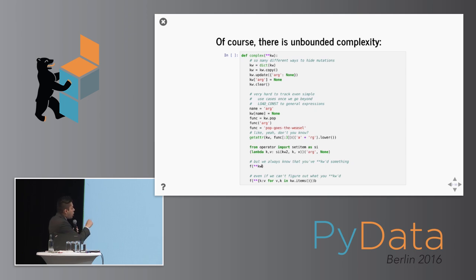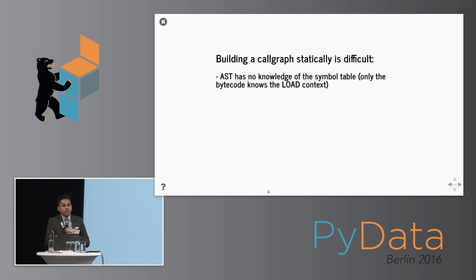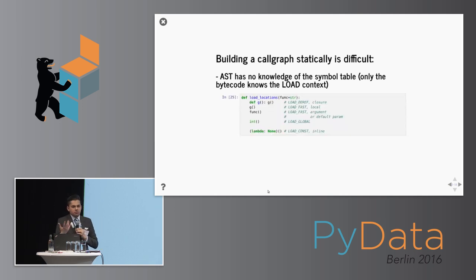But it is true that we can always tell when you do a star keyword unpacking, even if you can't tell what got keyword unpacked. So it turns out that building this call graph statically is very difficult. One of the main problems is the AST has no knowledge of the symbol table, so you don't know the load context. If you see a name, you know there's a function by that name, and you could match it just nominally by seeing if there are other functions in that module with that name, but you can't figure out if it's being loaded globally, or if it was locked into a closure. You have no idea.